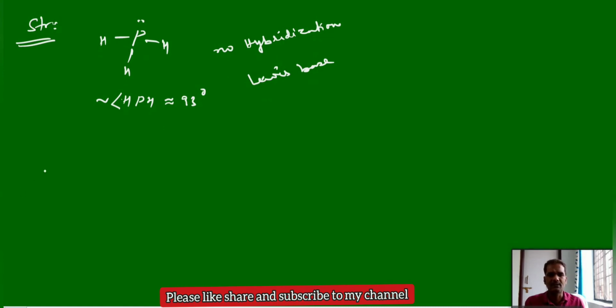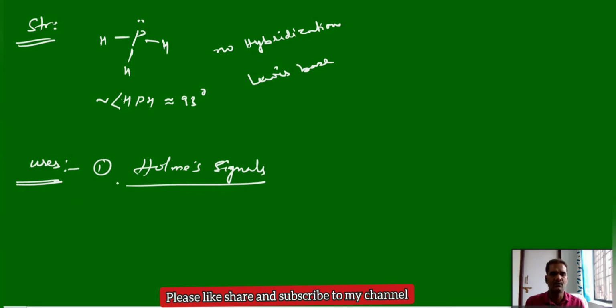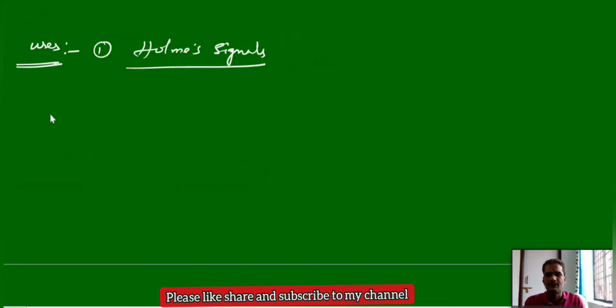Next, the applications of phosphine. A very important application: phosphine can be used in Holmes signals. What is the meaning of these Holmes signals?